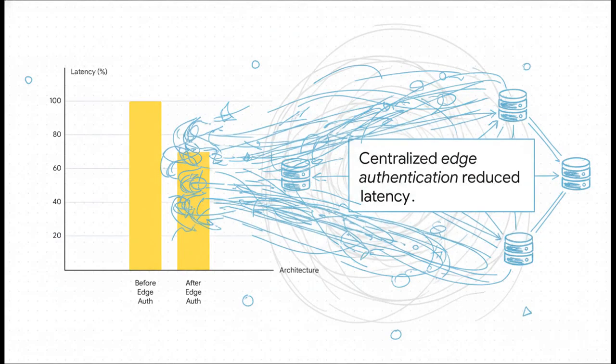And when you look at the performance data, you can clearly see how this builds an incredibly fast system. By centralizing authentication at the edge, Netflix dropped their relative latency from 100% down to 70%. That is a massive 30% reduction overall. Their API systems essentially became 30% faster overnight. They also saw huge drops in CPU load and memory usage across their entire backend fleet, simply because the microservices could finally focus purely on their business logic rather than security token decryption.